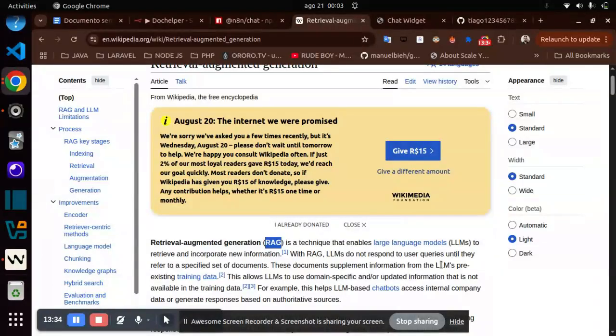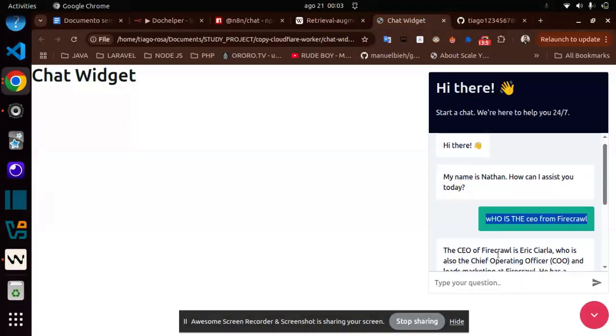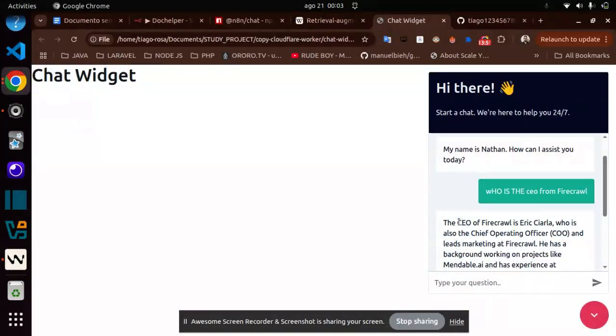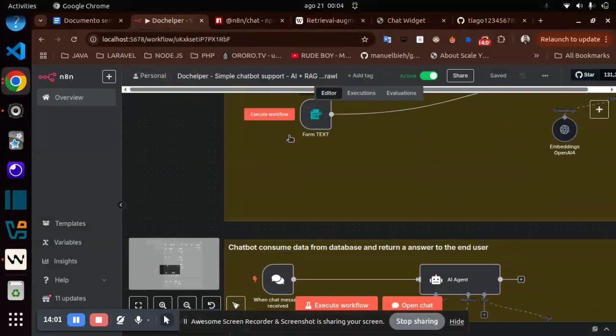So you can give this to the LLM using the RAG technique, and based on that, ChatGPT will elaborate the answer and return it, like the answer I received here. Okay, this content here is stored in my database. How can I store this?